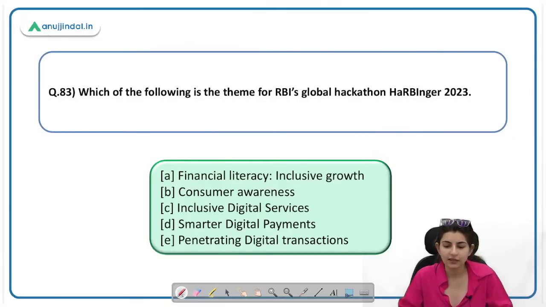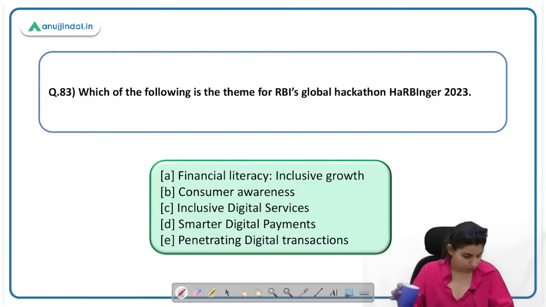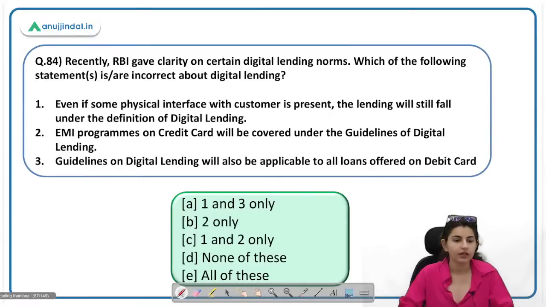Which of the following is the theme of RBI's Global Hackathon Harbinger? बहुत important है. Who is going to tell me what is the theme of RBI's Global Hackathon Harbinger 2020? Who is going to tell me the correct answer? 83. C, absolutely correct. Inclusive digital services.